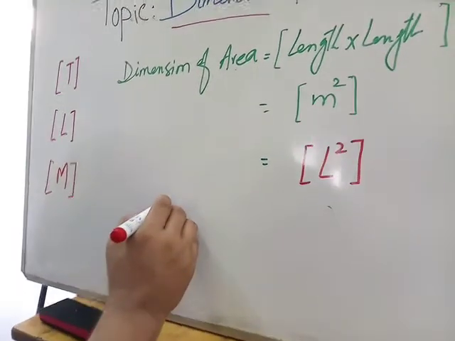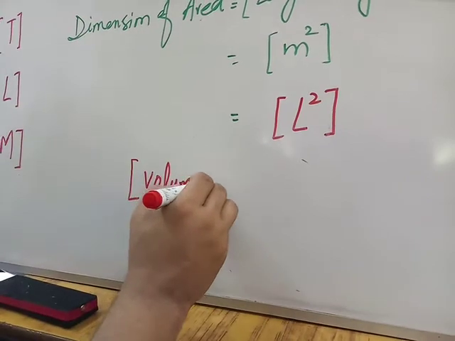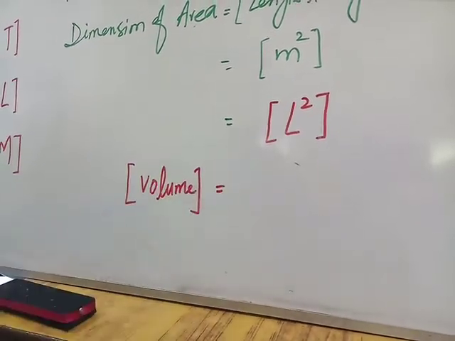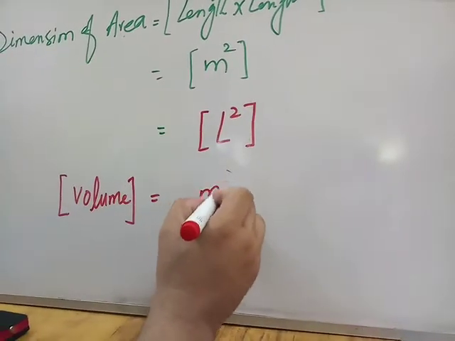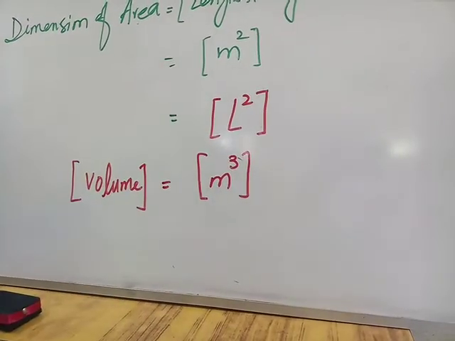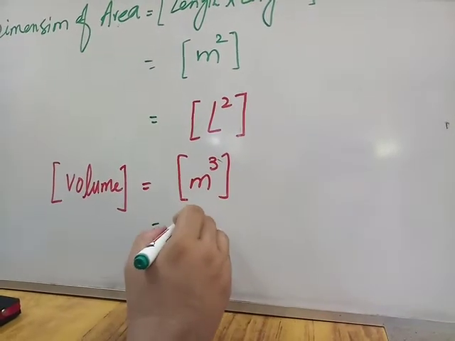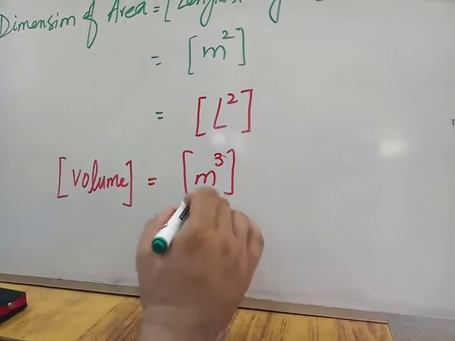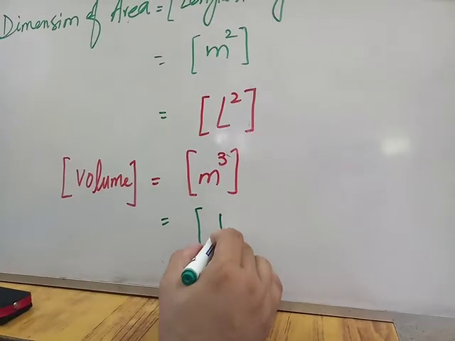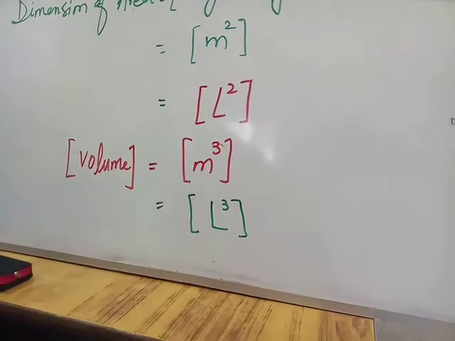If we write the dimension of volume, volume is meter cube. We give a specified symbol to meter, that is L, so meter cube becomes L cube.